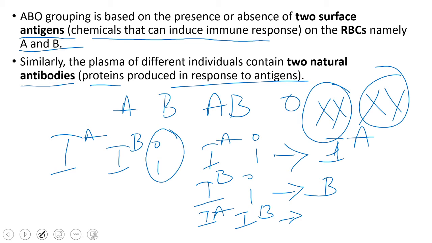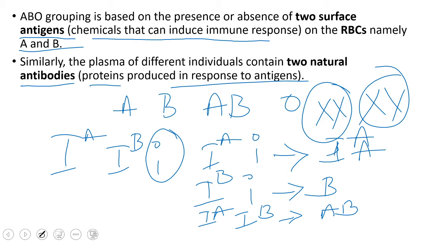For any character there will be two genes, one dominant and one recessive. The dominant one will be expressed in the offspring, and the recessive one will not be expressed. But here both are dominant, so the child will have blood group AB.